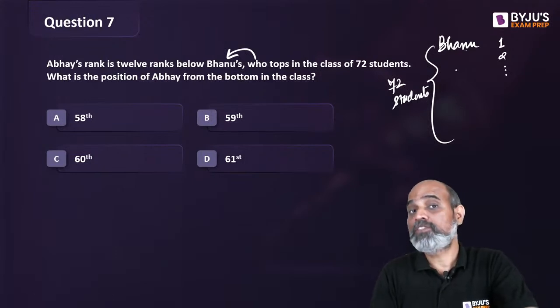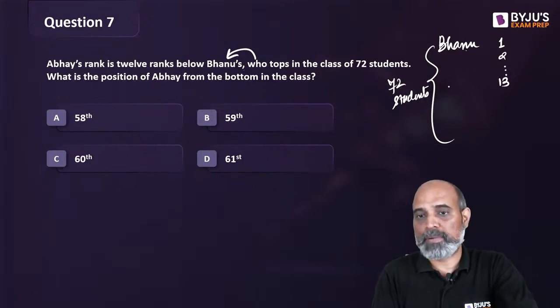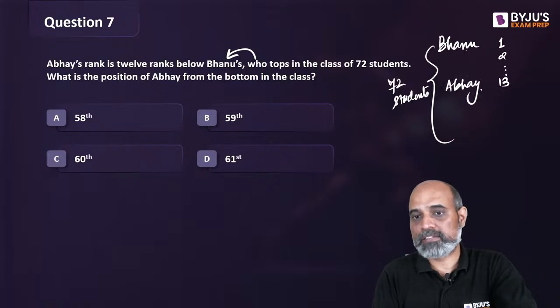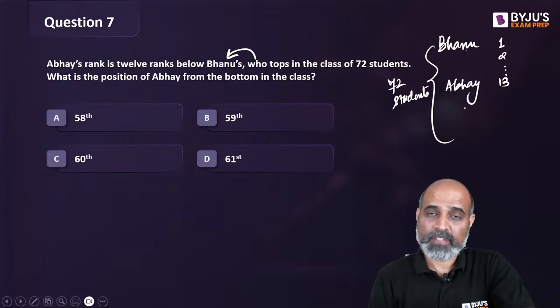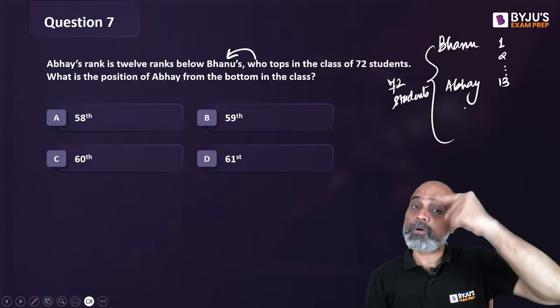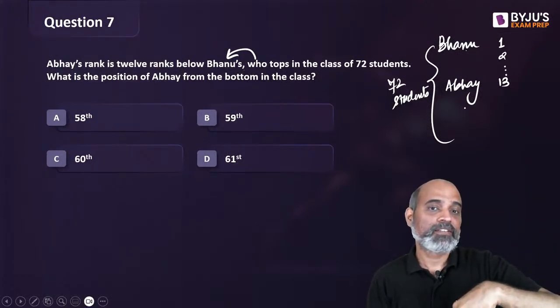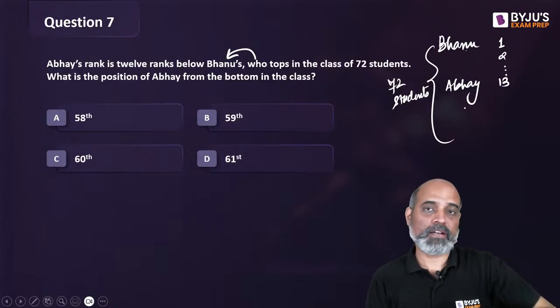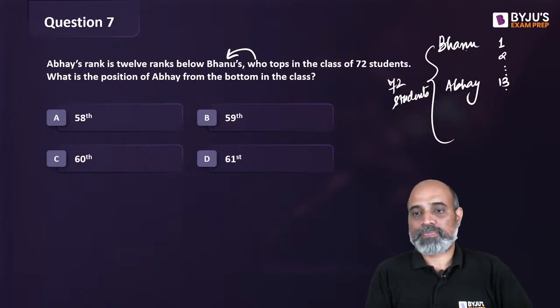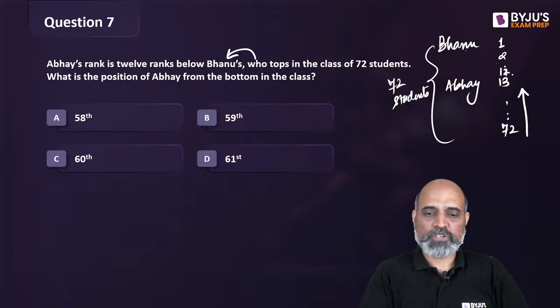Bhanu के बाद 12th rank पे है, which means Abhay's rank is going to be 13th, not 12th. Abhay's rank is not 12th from the beginning. Abhay's rank is 12th after the first rank. ठीक है, भानु के बाद 12 जाना है आपको. So if there are 72 ranks, so what will be the position of Abhay from the bottom, right? So ज़्यादा मुश्किल काम नहीं है.